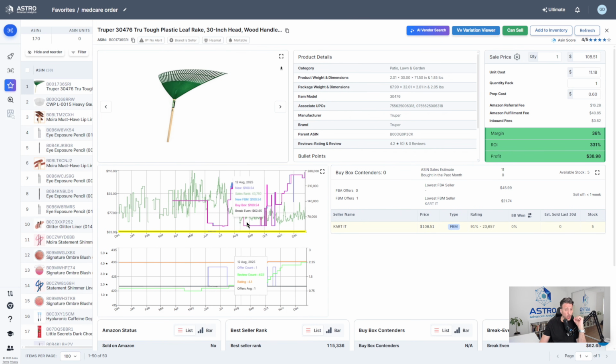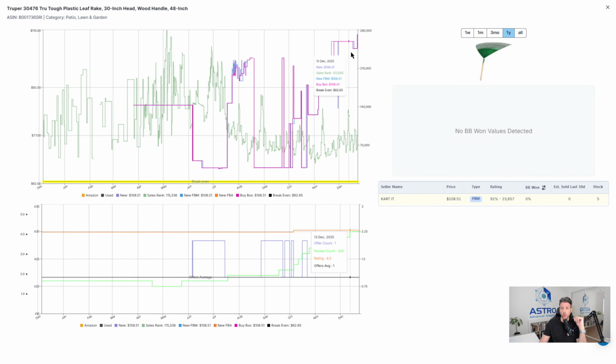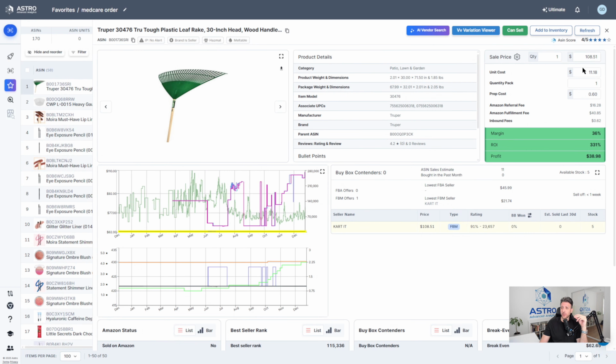But looking at its history, if I enlarge this one here, check out the chart, you can see that right now it's selling at a real high point compared to its past. Whereas in the past, it's been selling at like $66 over here. You can see at the moment, someone's jacked up the price all the way up to $100. But the thing is, even at $66 or $67 right there, you can see that there's a bit of profit in there. So let's say if we were to drop the price to $67, in the worst case scenario, what type of money could we be making? So $67, we're making $3.